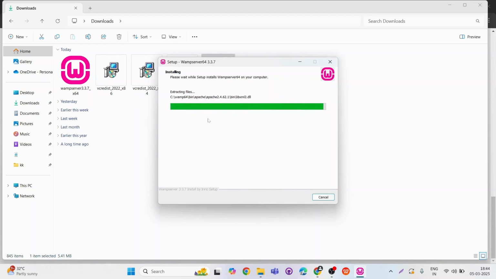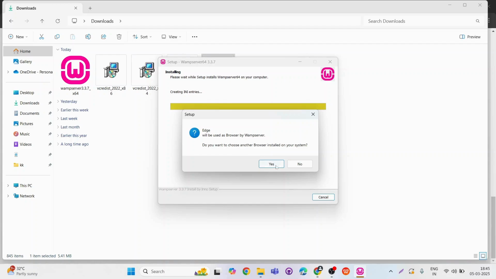While installing, it will ask us to set up the browser to be used, and also to set up the text editor.